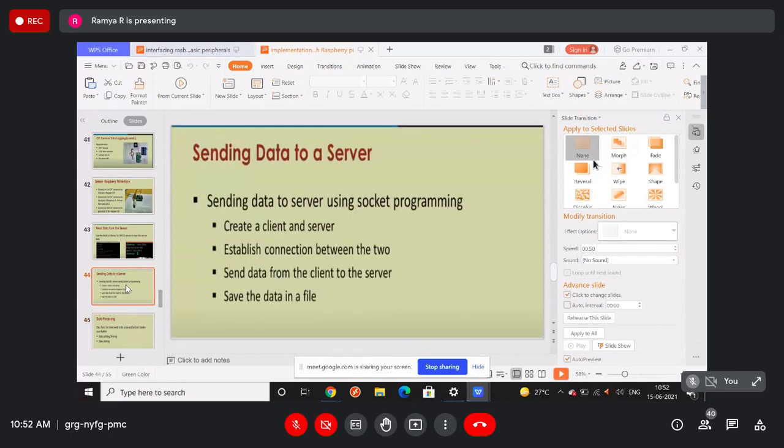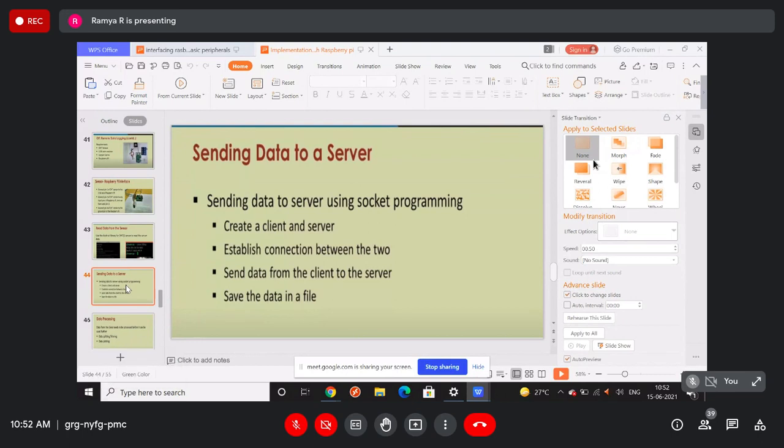Okay, so we come to sending data to a server, right? How we can send data, we have already seen. Here I'm not talking about anything new: sending data to the server using socket programming. For this we need socket programming. First we have to create the socket, and we have to create a client and the server.